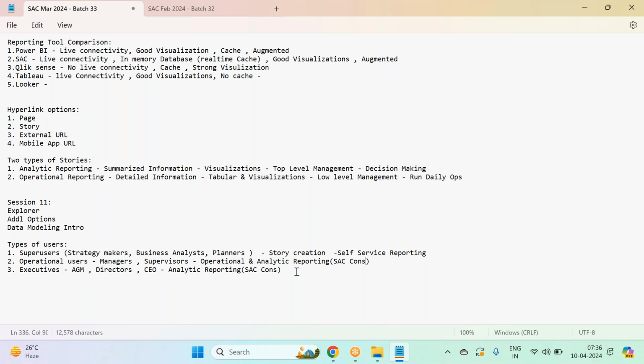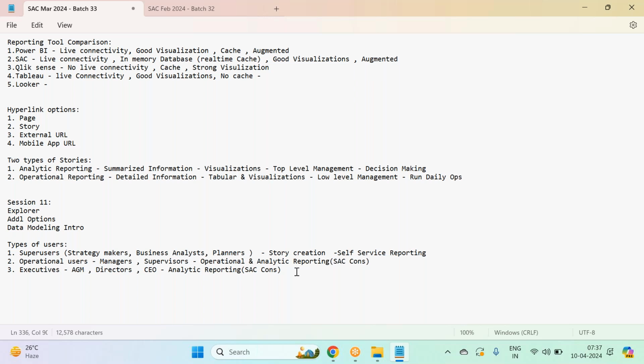Then the other type of users are super users. In some organizations we also call them power users. They are business analysts and strategy makers who are responsible for designing the strategies of the company. They come to SAP Analytics Cloud and make their hands dirty on the system. They do a lot of R&D, they play with the data, and they build their own stories according to their requirements. The stories built by these super users, we call self-service stories or self-service reports.